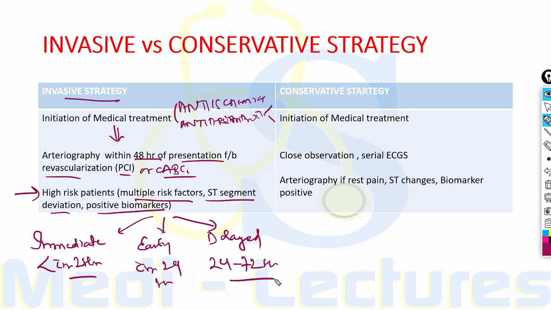Now coming to the conservative strategy, in these patients we start initiation of medical treatment in the form of anti-ischemics and antithrombotics. Then these patients are monitored closely with the help of serial ECGs or continuous ECG monitoring. Angiography is only performed if there is rest pain, ST changes, or the biomarkers become positive.